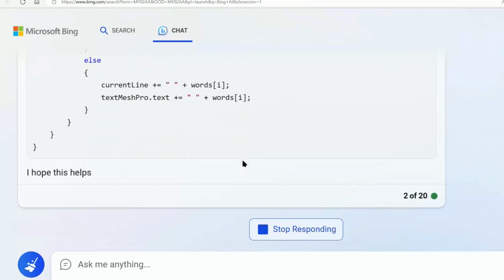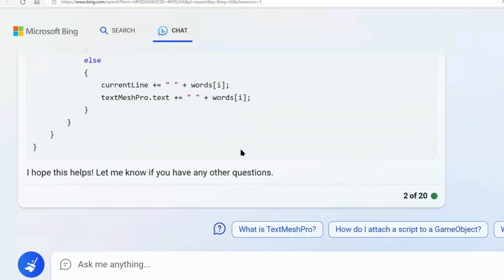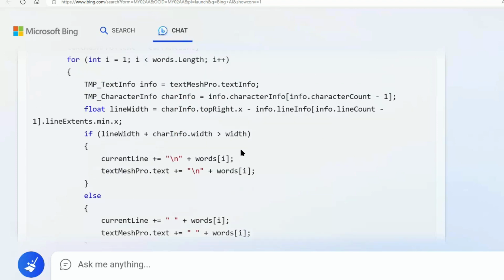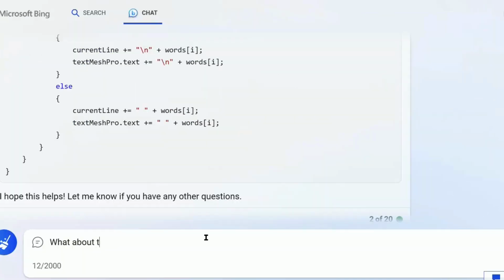I might as well ask you another pressing question, which is core to the problem here. What about the height?